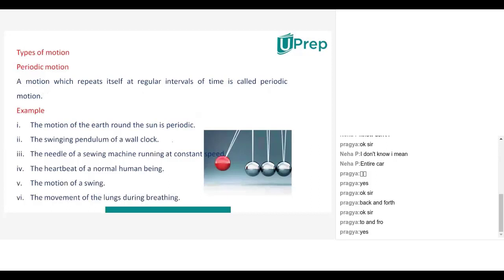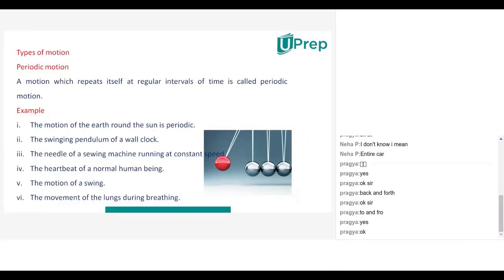Like a heartbeat. Right, a heartbeat. And maybe sometimes the rise of the sun and the moon. A cuckoo clock: every hour the cuckoo comes out. So it's periodic. The cuckoo comes out every hour.